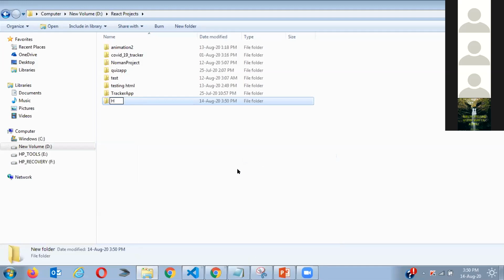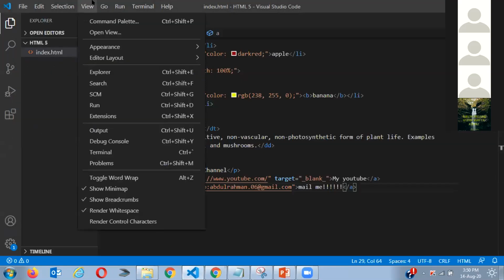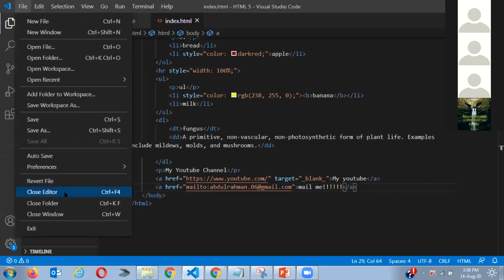I'm going to give you a recap, because maybe some people don't have this. The folder is HTML5 class. So what to do is we close the folder.